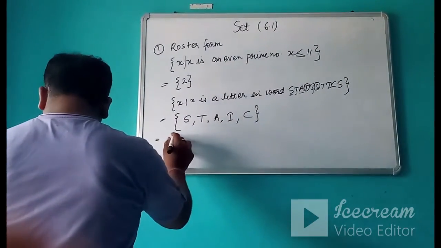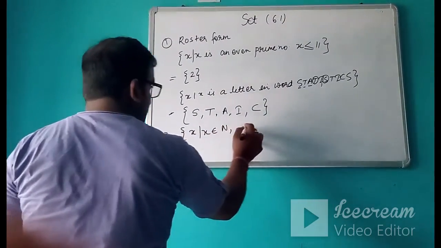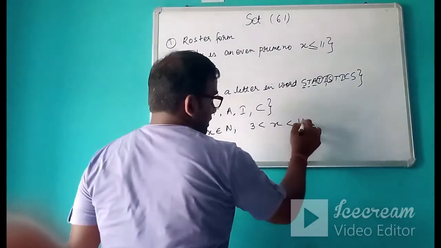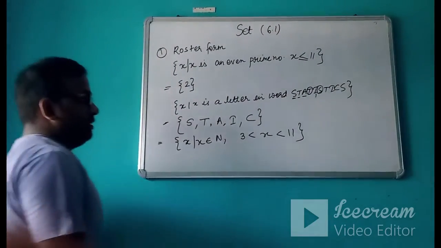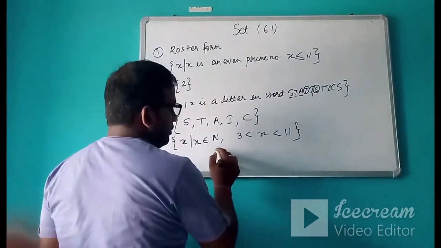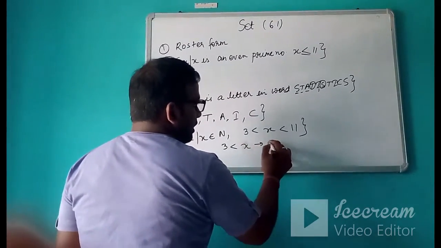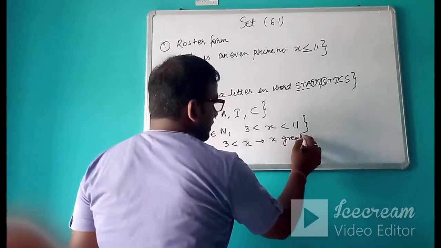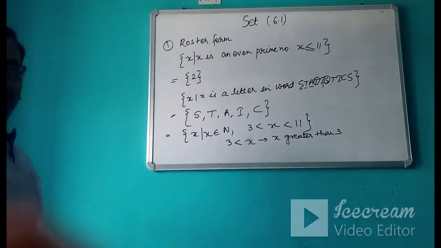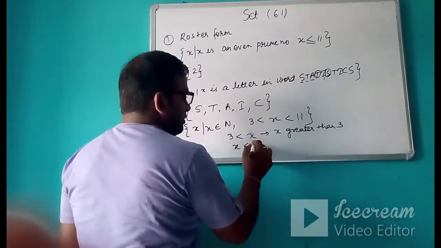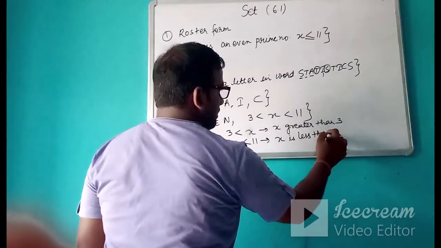Suppose the question is like this: X belongs to natural numbers and X lies between 3 and 11. This is important, many questions will be like this. Now what is the meaning of this? If you read it, it means X should be greater than 3, and the other part means X is less than 11.